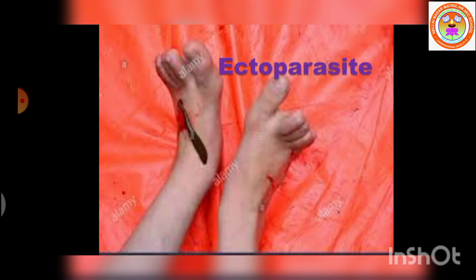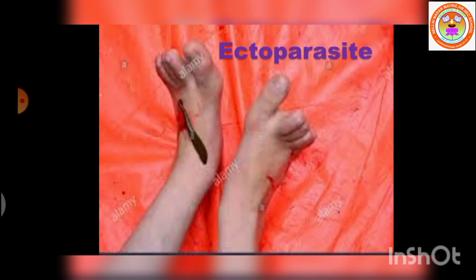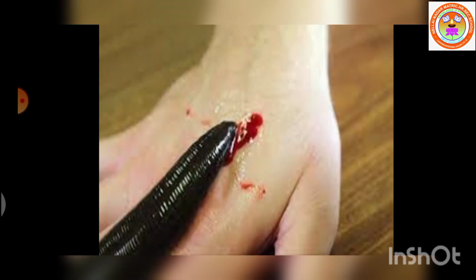Ectoparasites are organisms which live on other organisms' body for their food and shelter. Leech feeds on the blood of fishes, frogs, cattle, and human. It is sanguivorous in nature. Sanguivorous means blood-sucking habit.